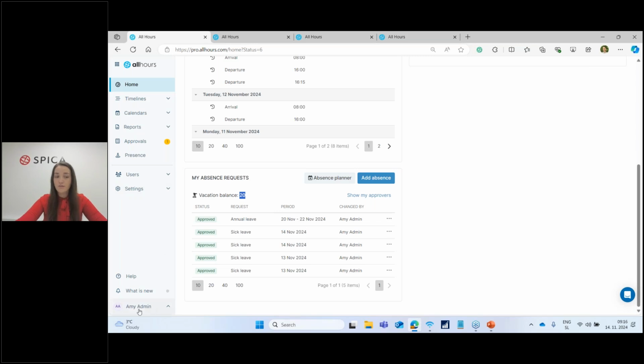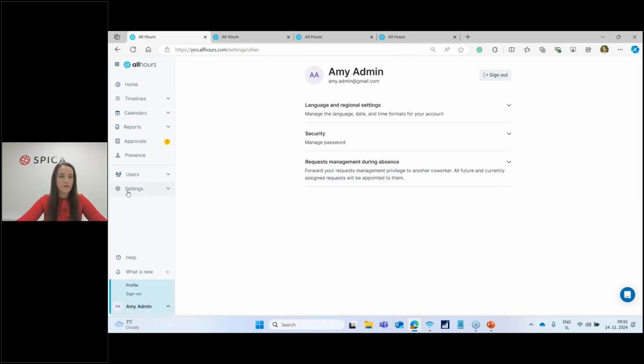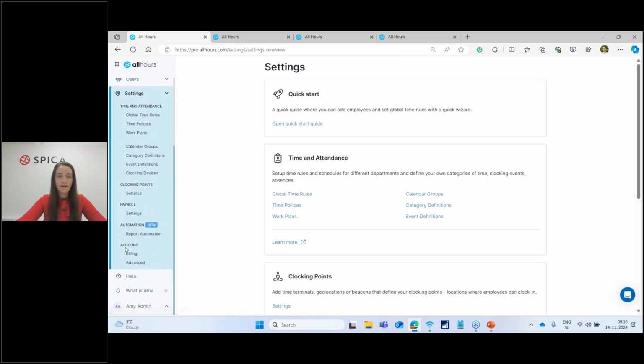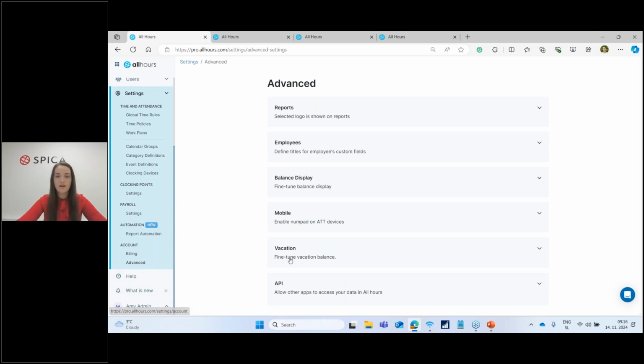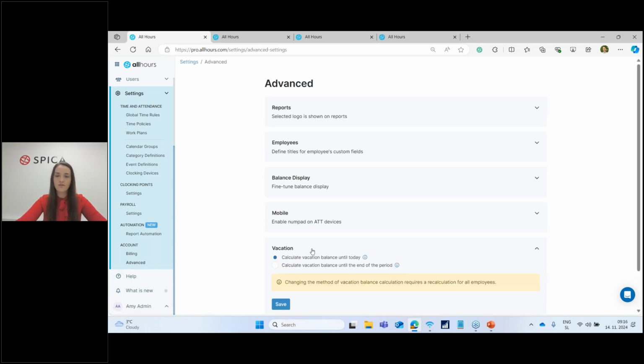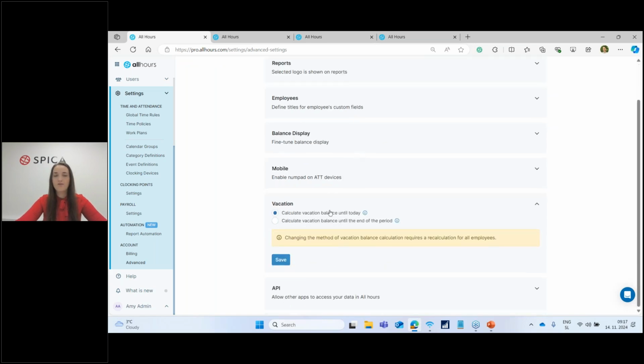I can change this as the admin. If I go under settings, and here under account, I click on advanced. If I click on advanced here, I can open up this vacation. And here, as you can see, we have 2 different options now available. The first one is calculate vacation balance until today. So this means all of the days I have used to this point, right? This does not take into account any requests for approval already approved for the future, right? So as 20 as shown before.